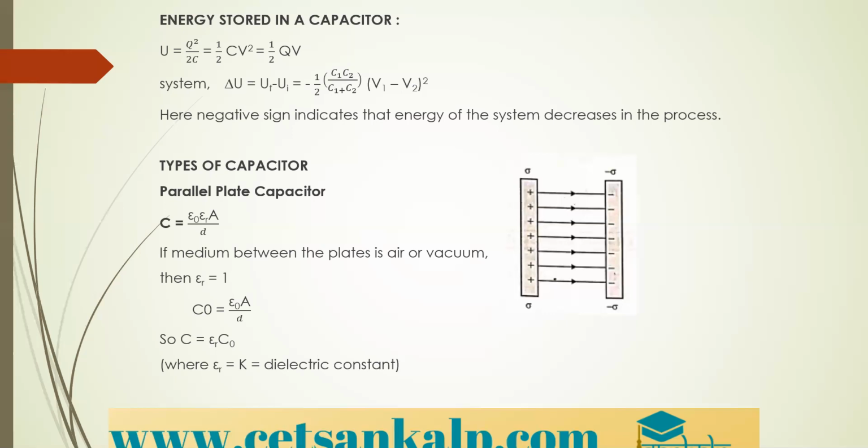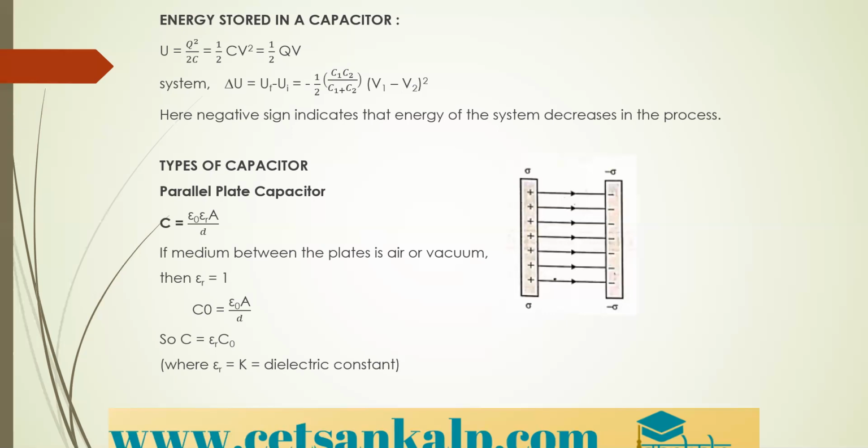Then next, we have types of capacitor. Here you can see the parallel plate capacitor. You have spherical capacitor, then cylindrical, different types are there. So for our study, first we have the parallel plate capacitor. The capacitance of such a capacitor is given by epsilon naught into epsilon r into A divided by D. Here D is the distance between the two plates or the two conductors.